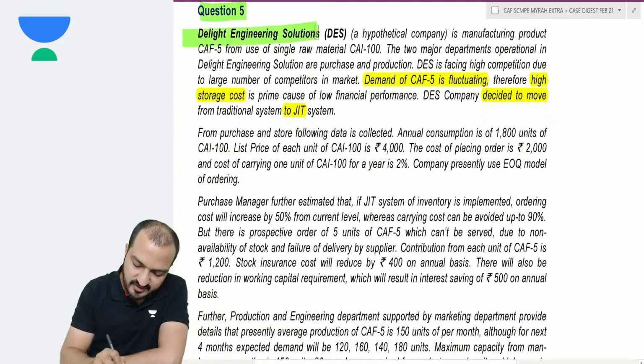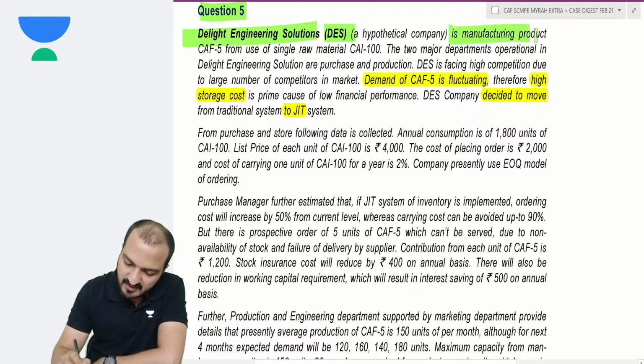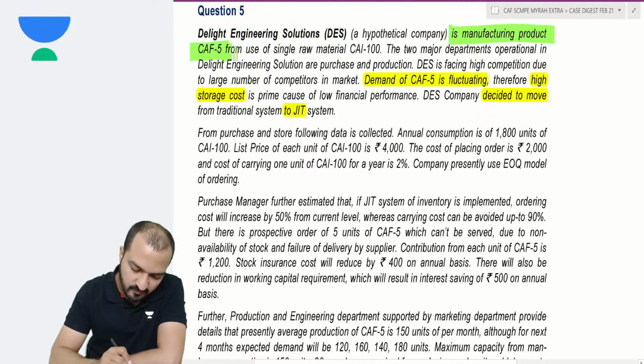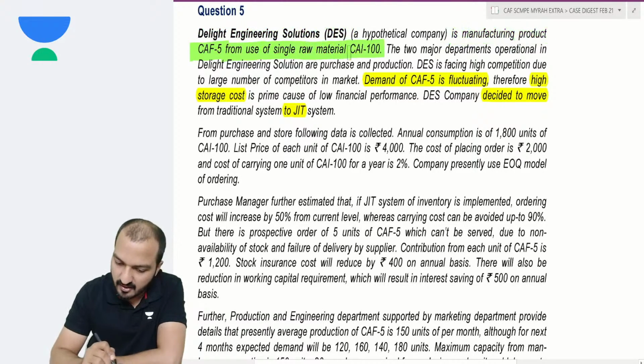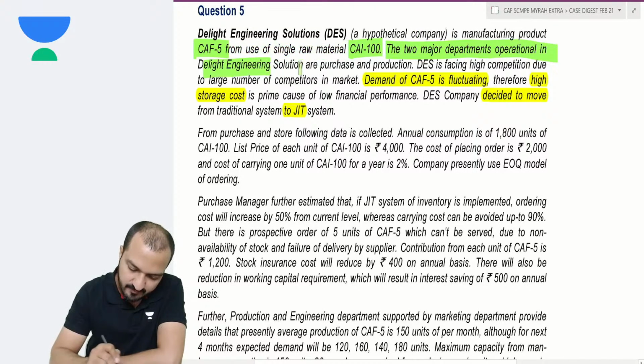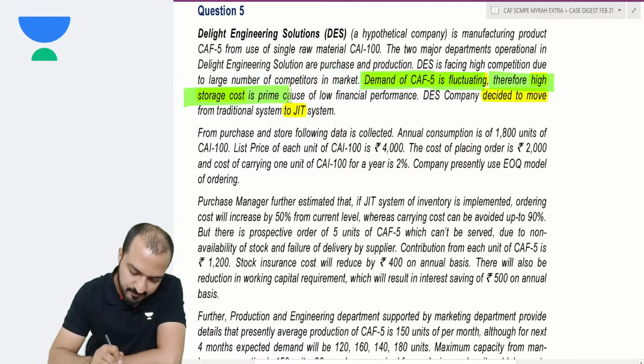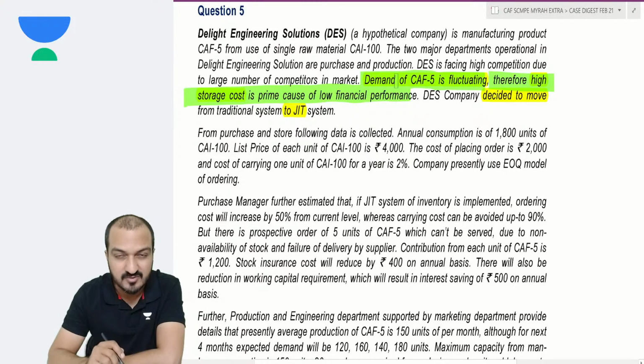Question 5. Delight Engineering Solutions (DES) is manufacturing product CAF5 from a single raw material, CAI 100. This is the finished goods, this is the material. The two major departments operational in the company are purchase and production. The company is facing high competition due to a large number of competitors in the market. The demand for the product is fluctuating. Therefore, high storage cost is the prime cause of low financial performance.